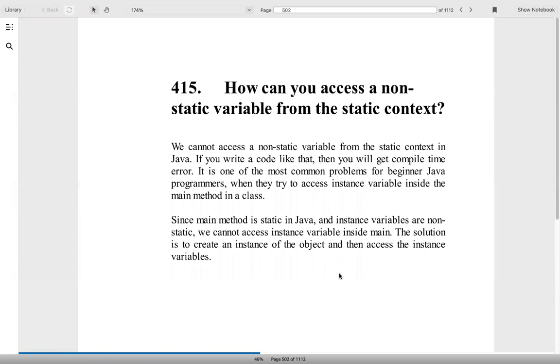How can you access a non-static variable from a static context? We can do it, but the only thing is we have to create an instance of the object and then only we can access it. Otherwise, we cannot do it.